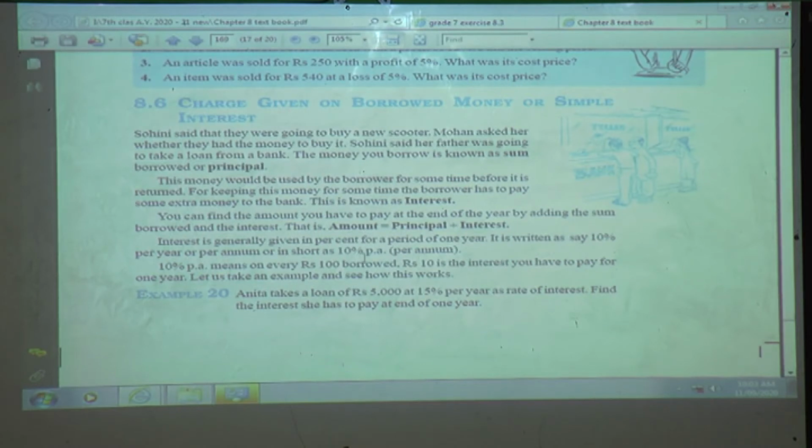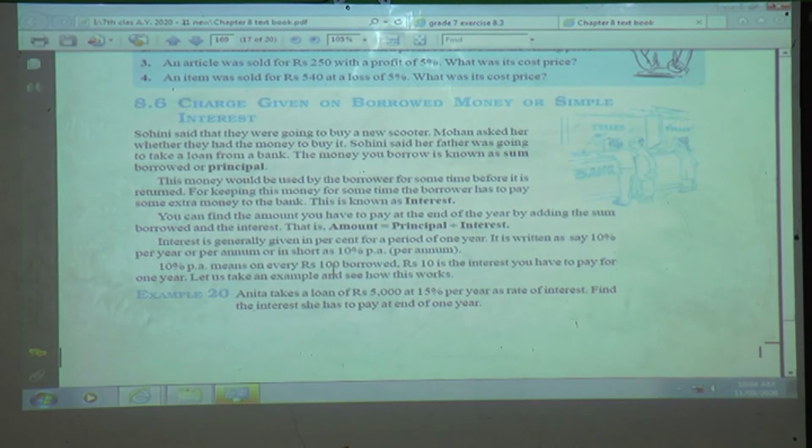So 10% per annum means 10 on every rupees 100. Listen carefully. On every rupees 100 borrowed, rupees 10 is the interest you have to pay for 1 year. When you borrow rupees 100, what will be the interest? If it is 10% per annum, then on every rupees 100, you know the percentage is calculated out of 100.